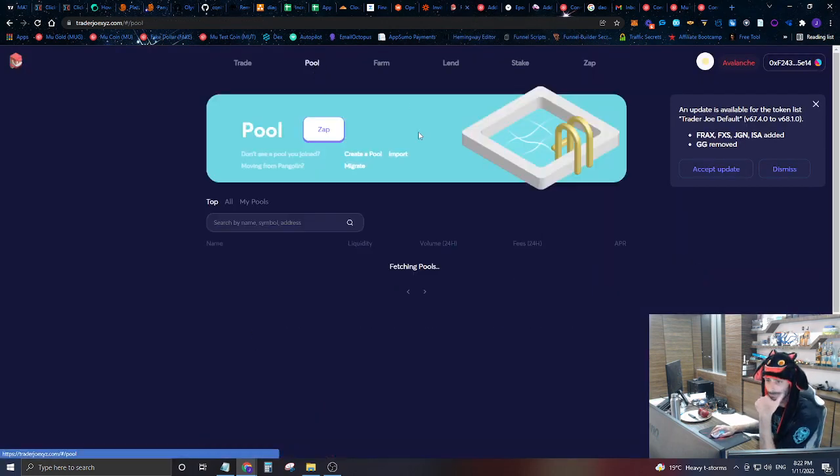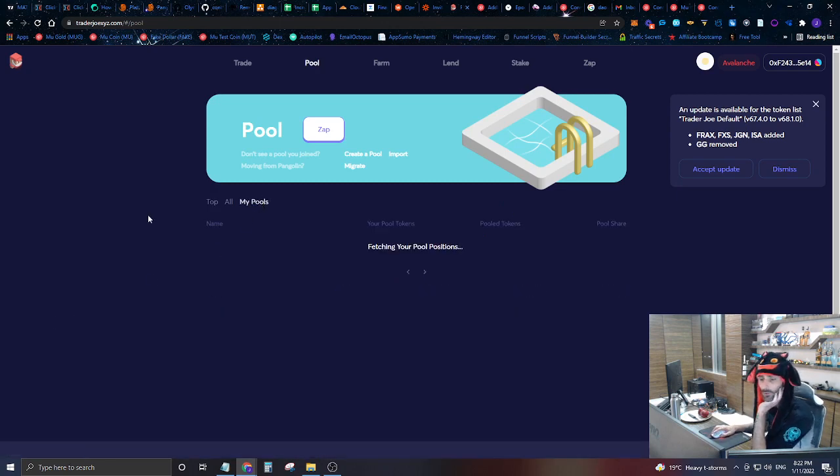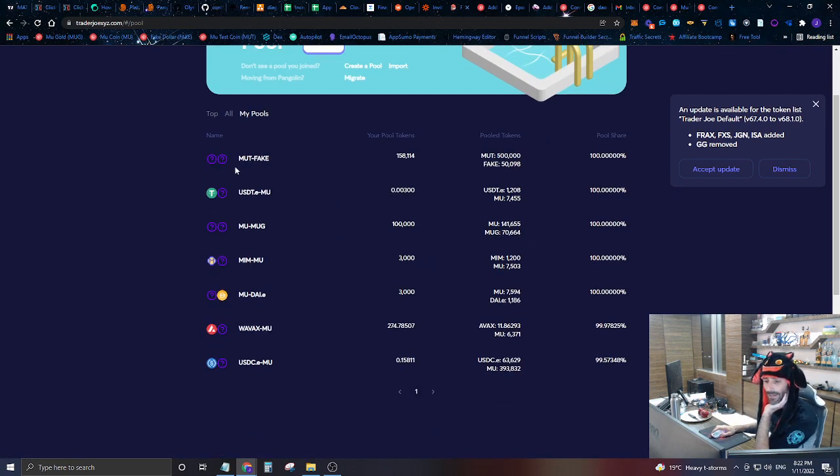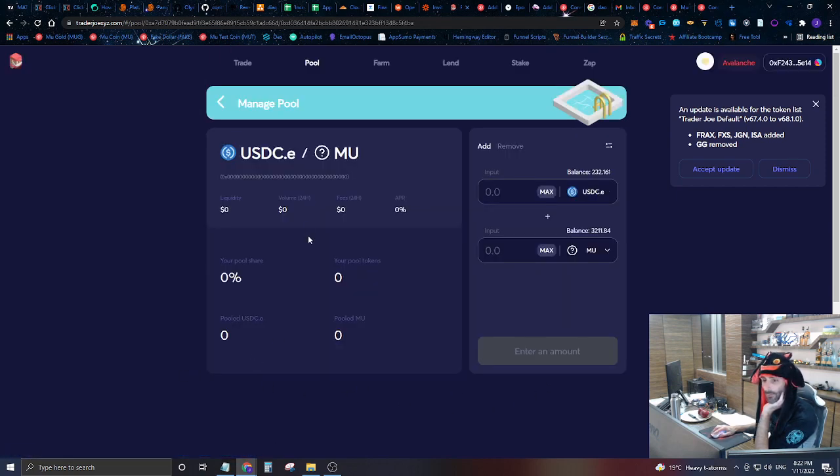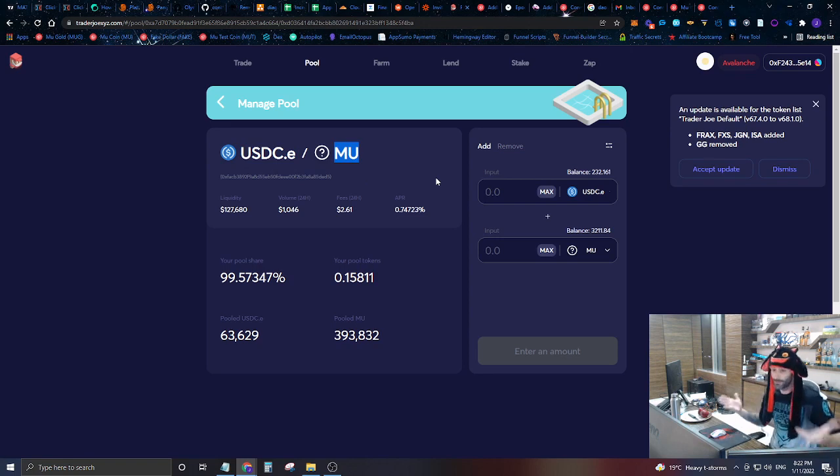So if we come over here and we actually look at liquidity pools and we go look at these pools real quick, you'll be able to see that we have several different liquidity pools. And one of these liquidity pools is that exact liquidity pool that we actually just looked at. It is the USDC/Mu liquidity pool. Now, this liquidity pool is very important for you as a trader and an investor, because this liquidity pool is what allows you to buy Mu from the market,